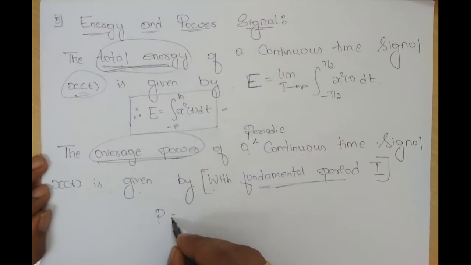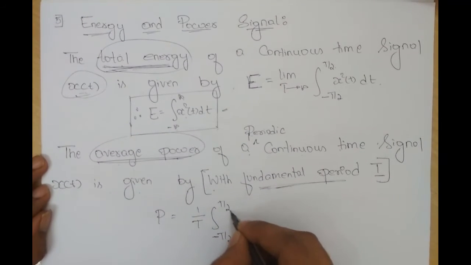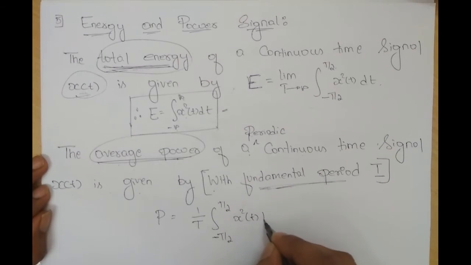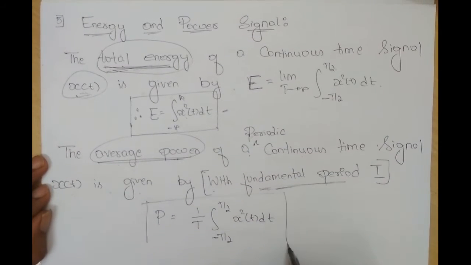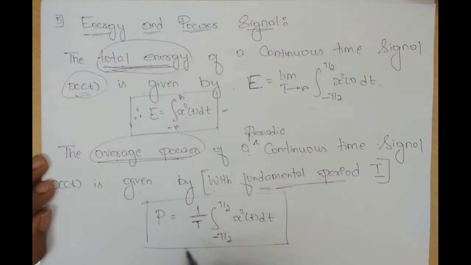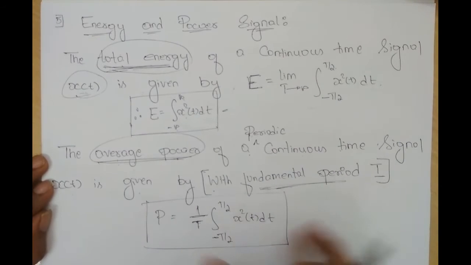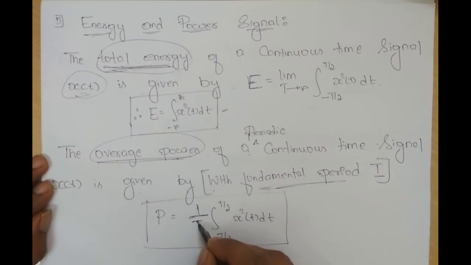Power is given by 1 by T times the integral from minus T by 2 to T by 2 of x square of t dt. This is the average power, which is why I am dividing by one fundamental period. You consider one period and divide by the fundamental period.